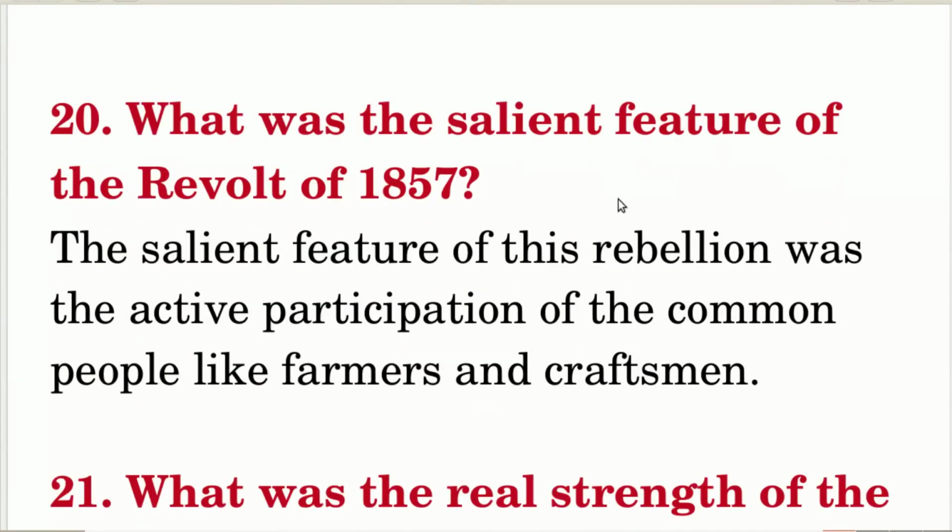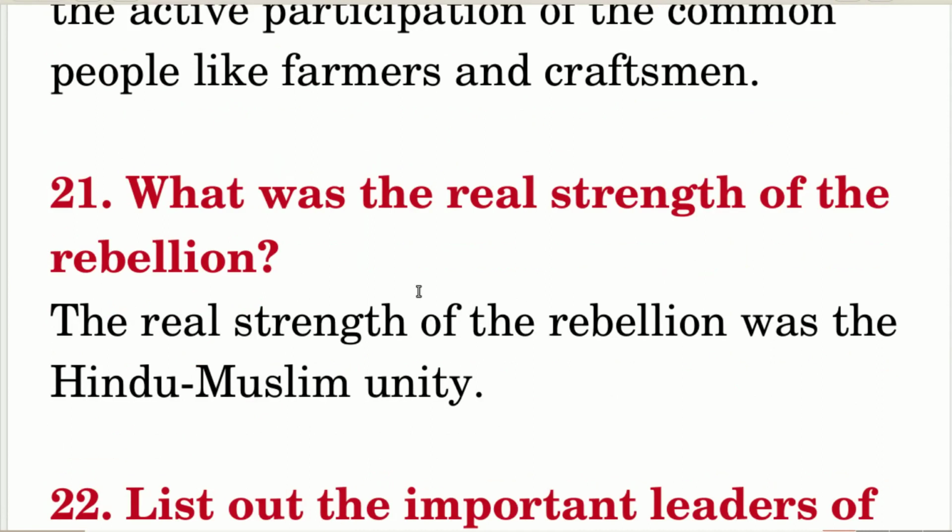What was the salient feature of the revolt of 1857? The salient feature of this rebellion was the active participation of the common people like farmers and craftsmen. What was the real strength of the rebellion? The real strength of the rebellion was the Hindu-Muslim unity.